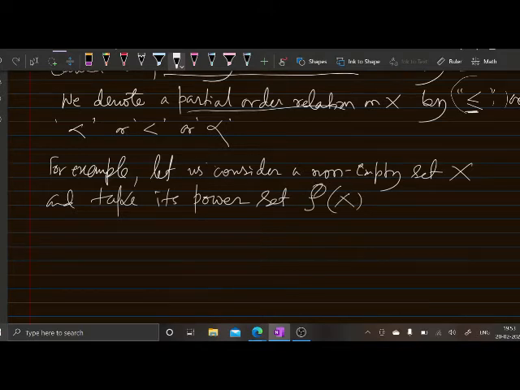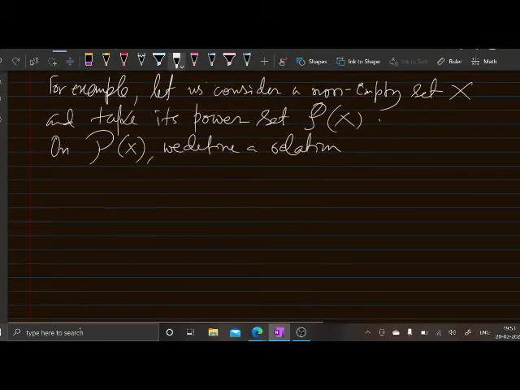Now on the power set, on P(X), we define a relation less than or equal to by,